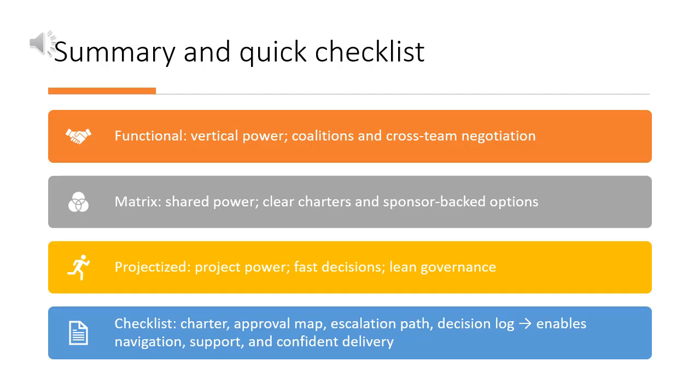Remember the essence. Functional: vertical power, cross-team negotiation, and manager coalitions. Matrix: shared power, clear charters, and sponsor-backed options. Projectized: project power, fast decisions, and lean governance. Checklist: do you have a charter, an approval map, an escalation path, and a decision log? If yes, you can navigate any structure, secure support, and deliver with confidence.